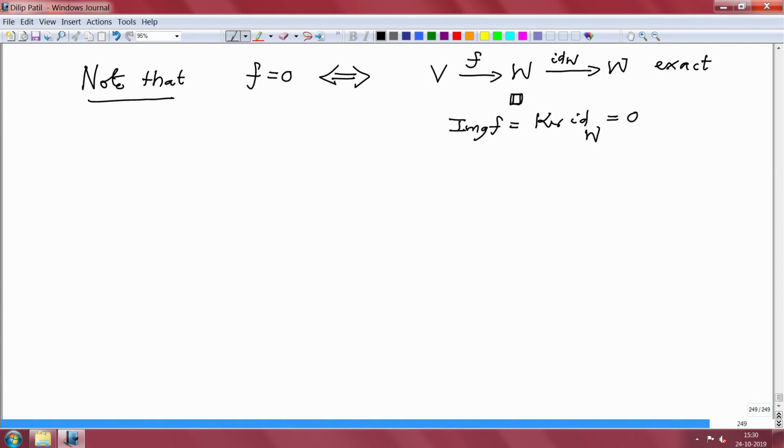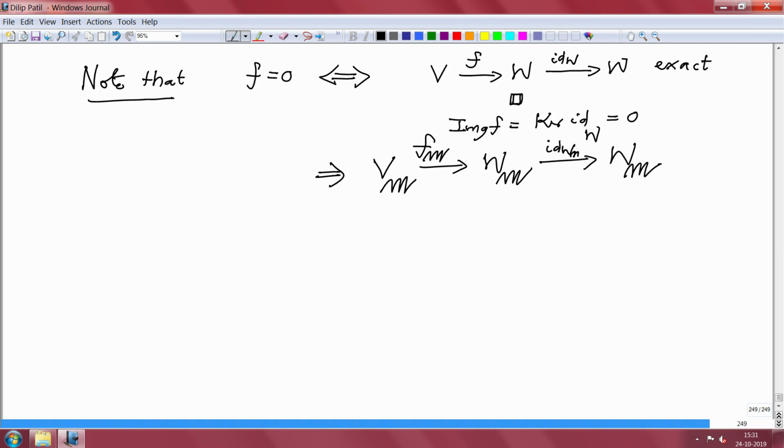Now you again apply the same trick. So if f is 0, then this is exact, and then localizing we get V localized at M, W localized at M, this is the F localized at M map, and then W localized at M, and this is the localization of the identity map, which is also the identity map.